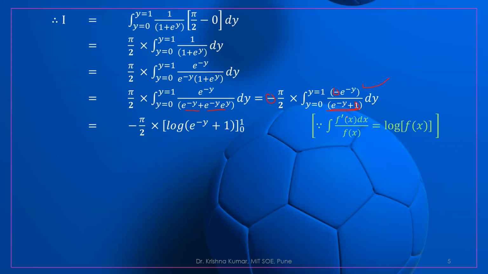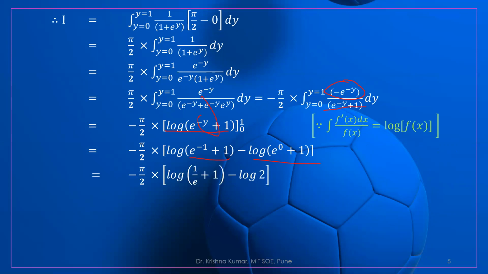We know the formula: integration of f dash of x upon f of x with respect to x is equal to log of f of x. Here the numerator, minus e to the power minus y, is the derivative of 1 plus e to the power minus y. So we can write log of e to the power minus y plus 1 under the limit 0 to 1. Now if you substitute the upper and lower limits, y equal to 1 is first and y equal to 0 is second. So this minus, 1 upon e plus 1 minus log 2.